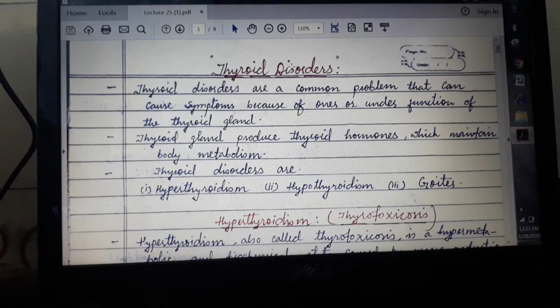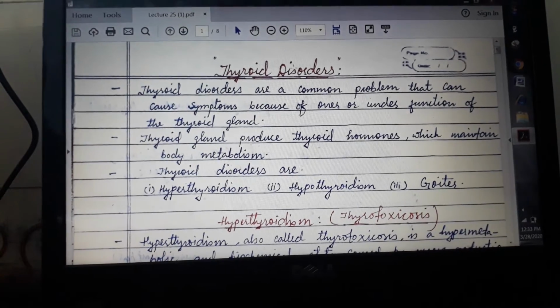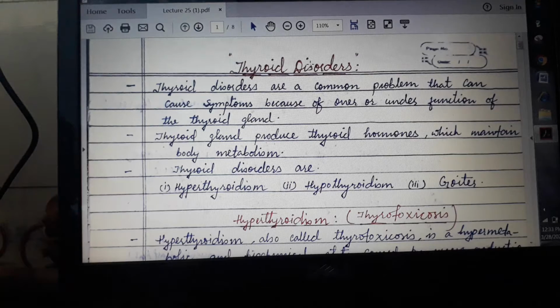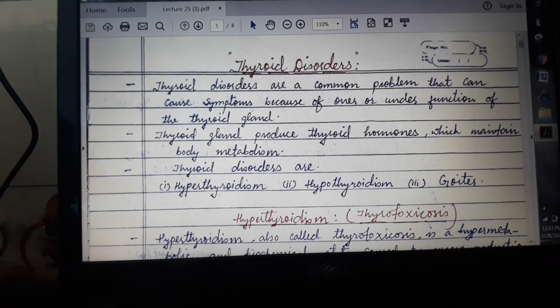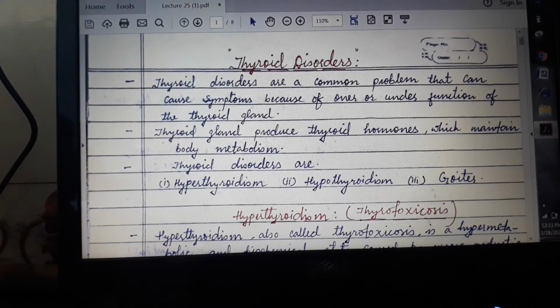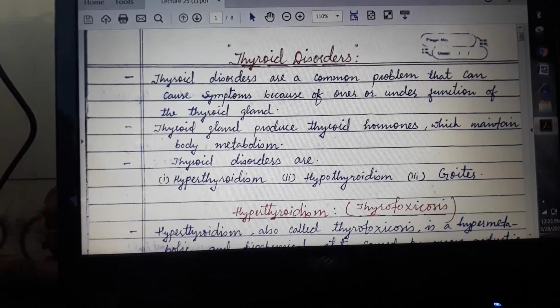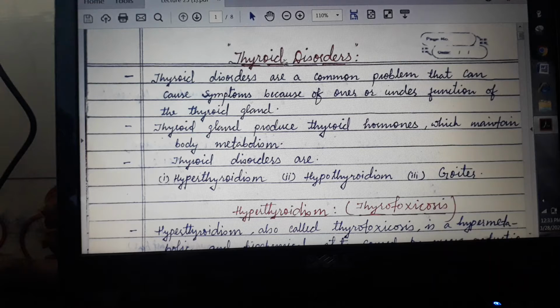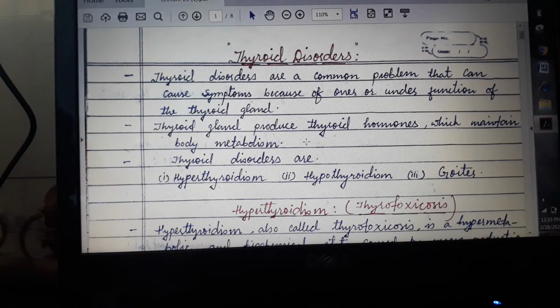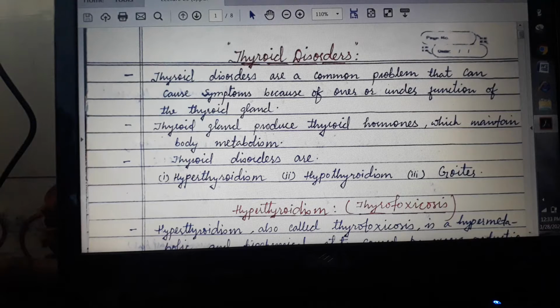Today we are going to discuss lecture number 25. The topic is thyroid disorders, the disorders related to the thyroid gland. You know that the thyroid gland is present in the neck region below the larynx, and it produces hormones like thyroxine, T3 and T4.